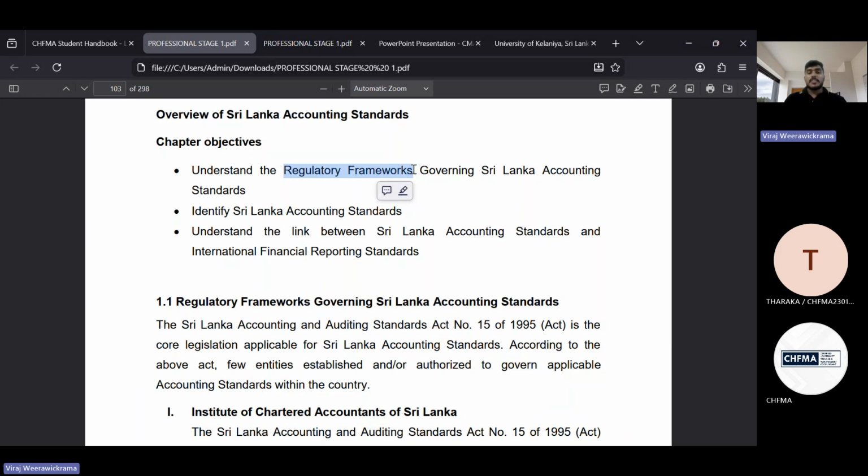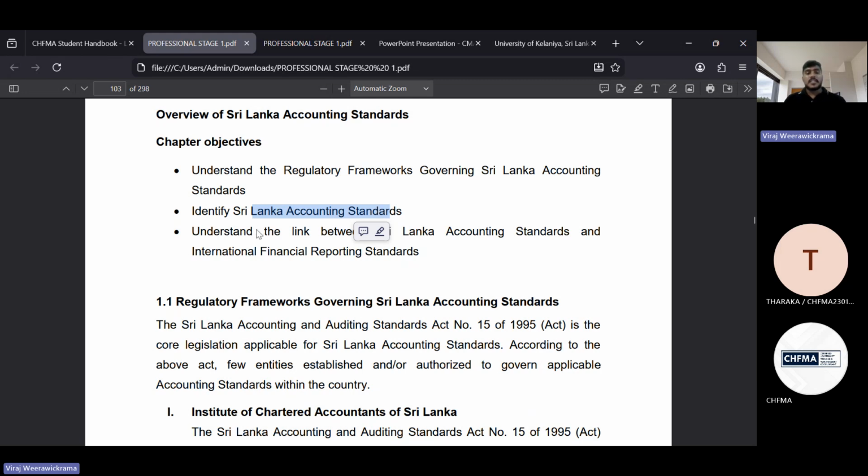That is very important because we are dealing with several industries, and when applying accounting standards there are some restrictions from several bodies. We have to comply with some rules and regulations. Therefore, first of all, we have to have an idea about the regulatory framework, especially in the Sri Lankan context. Then we can discuss accounting standards. That is the second learning objective of this session series.